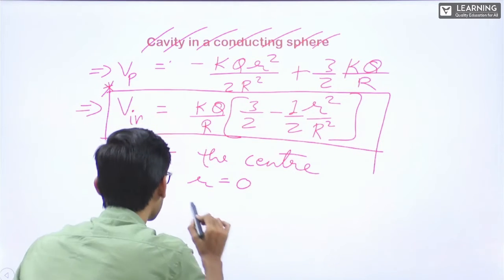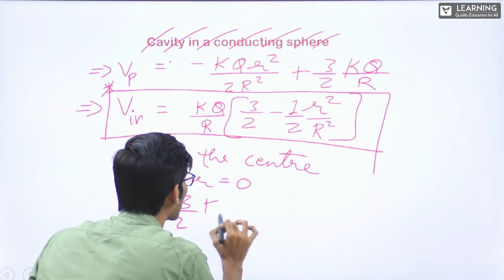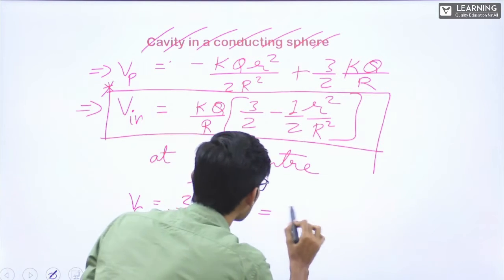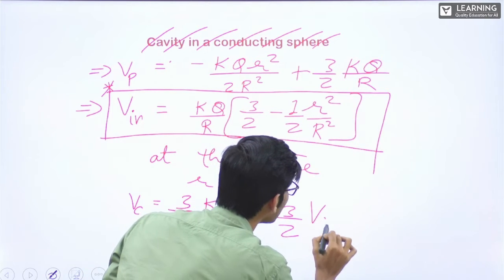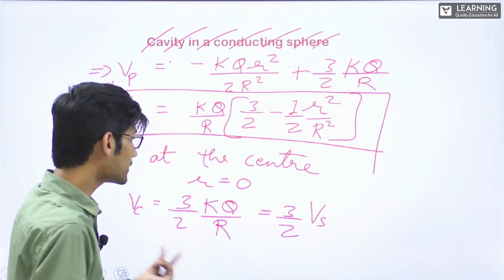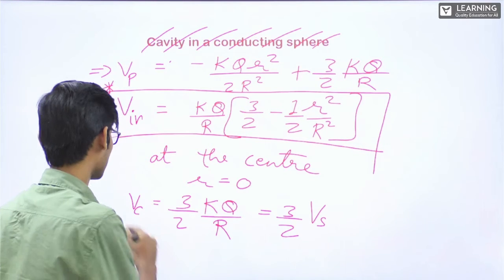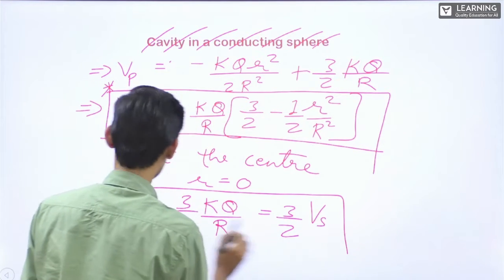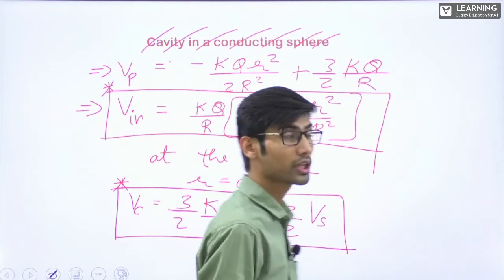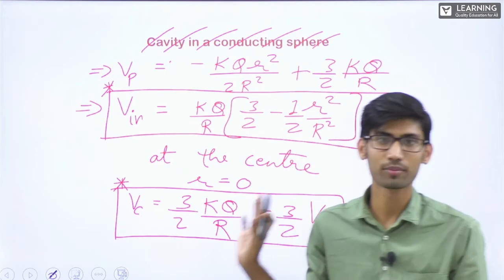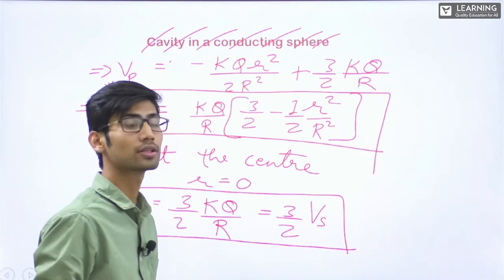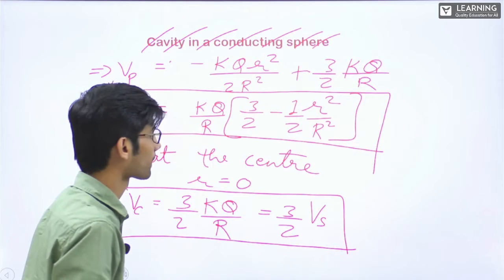This will be 3 by 2 KQ by R, that is equal to 3 by 2 Vs, because KQ by R is V at the surface. So Vc is equal to 3 by 2 Vs. Now this is very important. Whether you can remember anything or not, this you have to remember. Vc is equal to 3 by 2 KQ by R, that is 3 by 2 V at the surface.